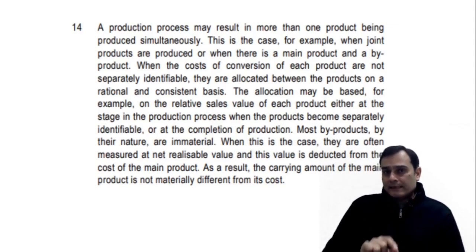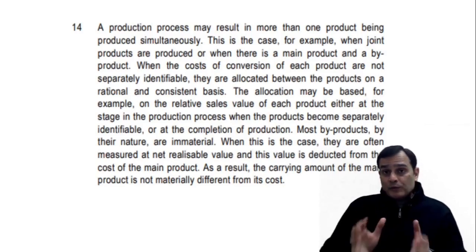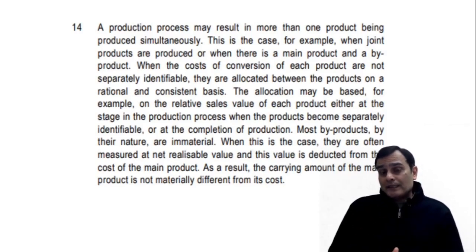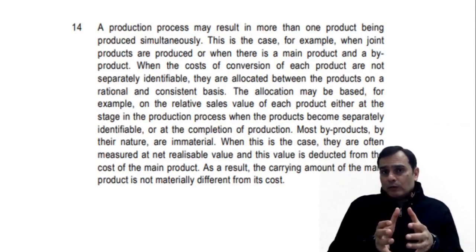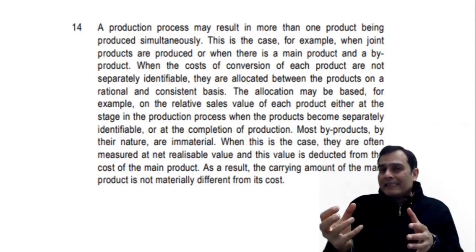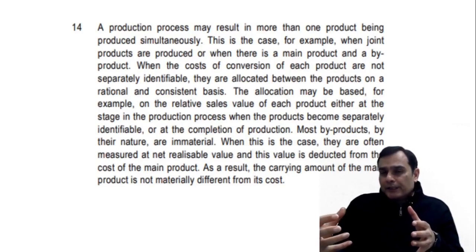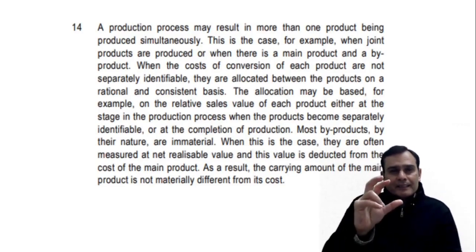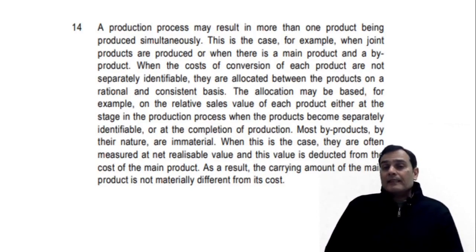When this is the case, they are often measured at NRV, and this value is deducted from the cost of the main product. So we will take the NRV of the byproduct, reduce it from the JPC, and get the net cost. Now that net cost belongs to the main product.